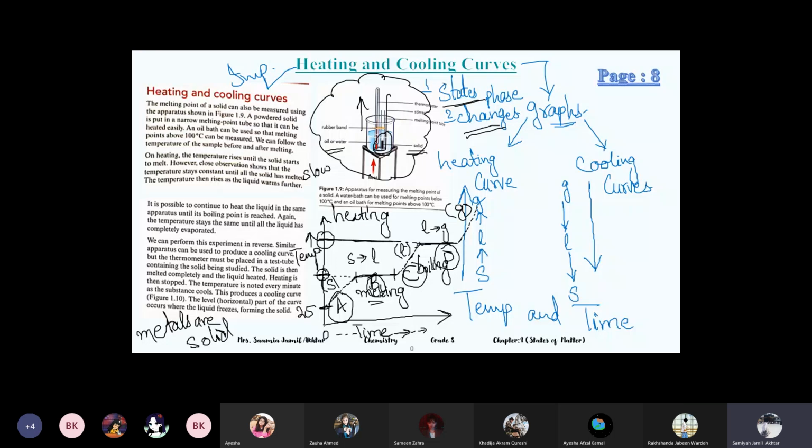A or C is solid state and liquid state. They are not phase changes. It's just an increase in temperature. Okay, the solid temperature is increasing, and they can ask you what is the temperature at melting. Maybe they will give you the proper graph with numbers, and they can ask you at which temperature it is melting. So you have to put the scale and see what is the temperature of melting. Then you have to write the temperature. What is the temperature of boiling, like this.